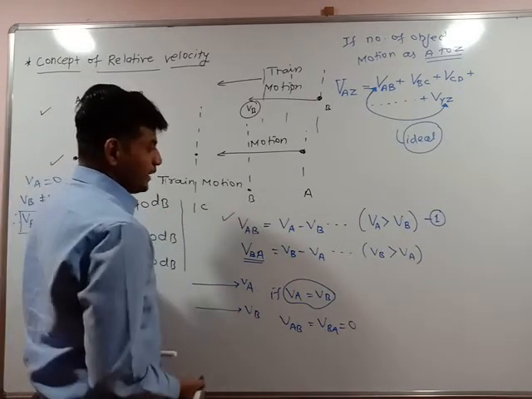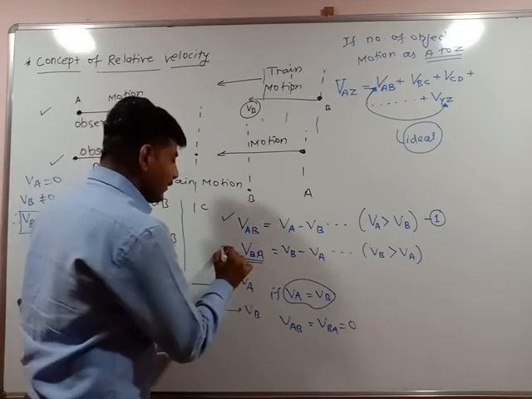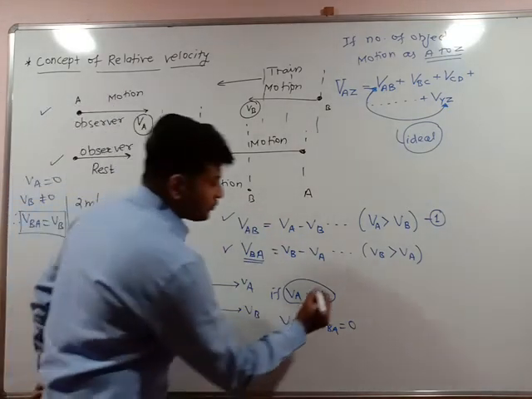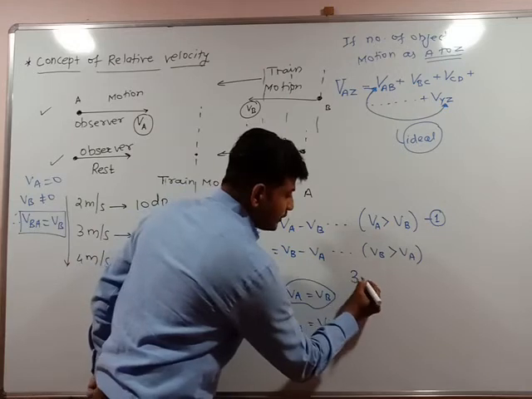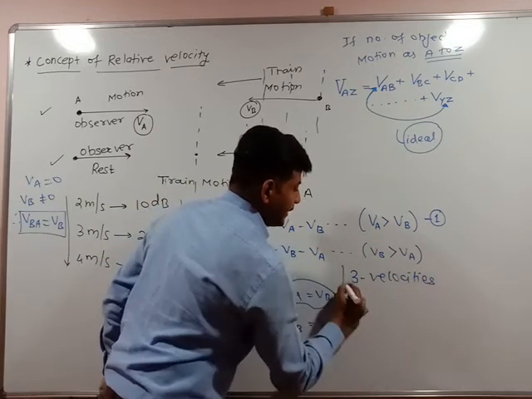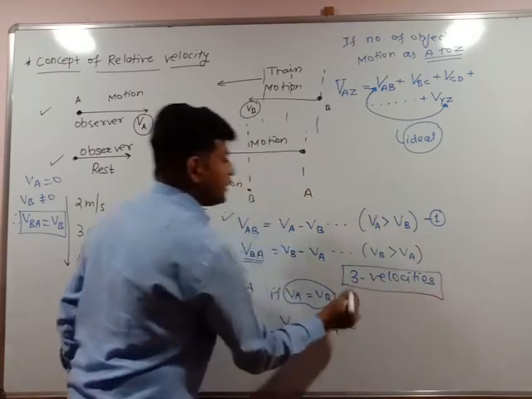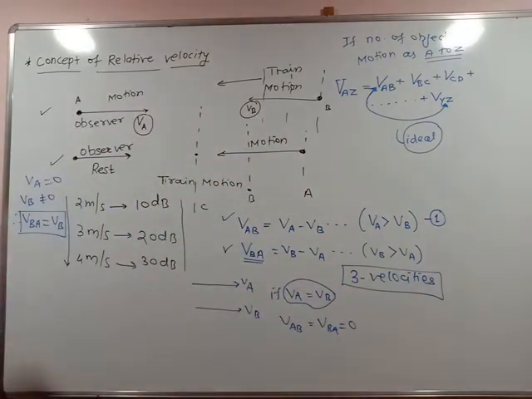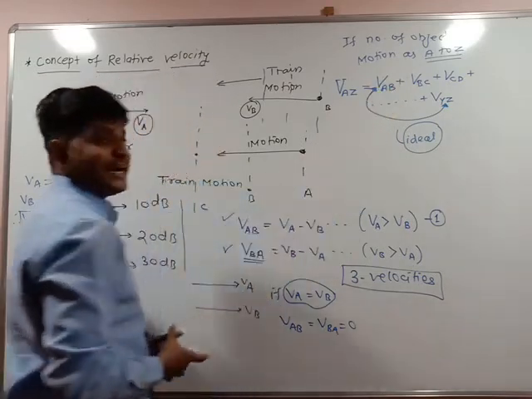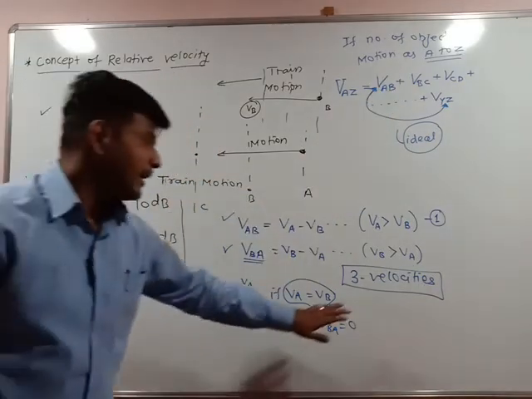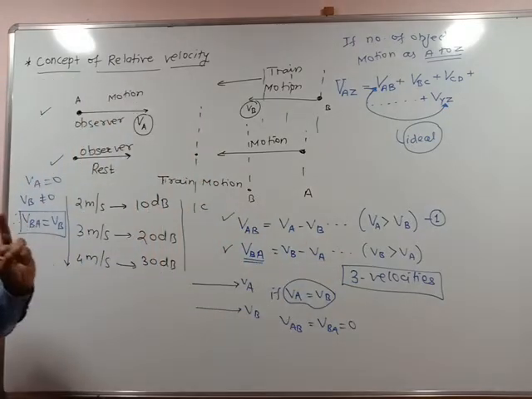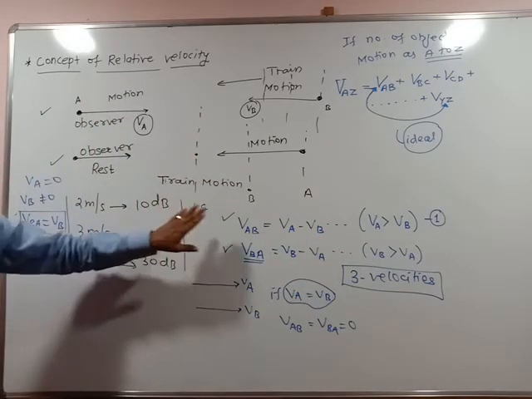The relative velocity of one with respect to two and the relative velocity of second with respect to first. In actual practice we can compare three velocities, meaning we can compare the relative velocity of three objects, not more than that. This is the ideal case, A to Z, Vab plus Vbc. This is the ideal case, but in actuality we can compare the relative velocity of a maximum of three objects only. This is just a basic concept.